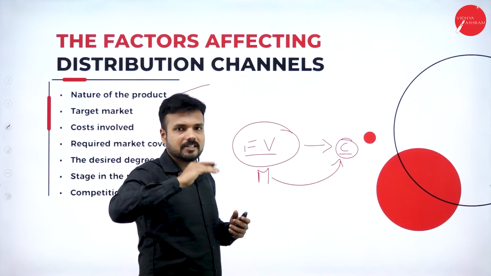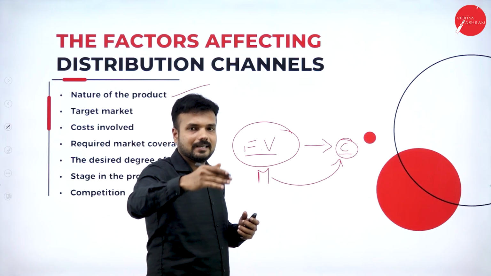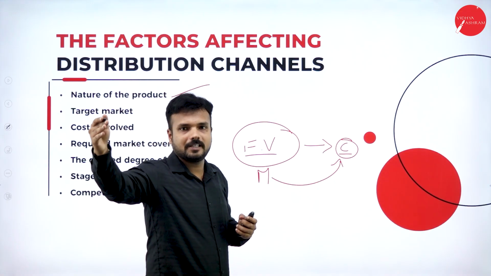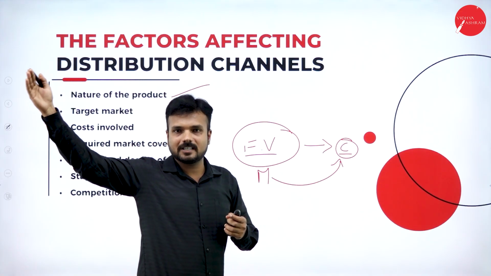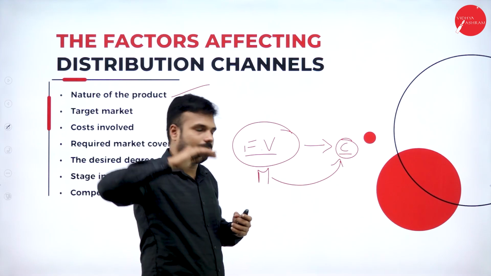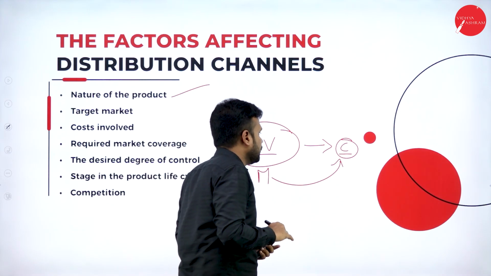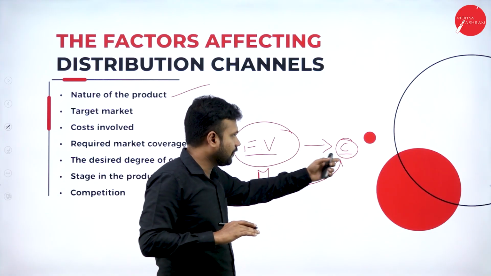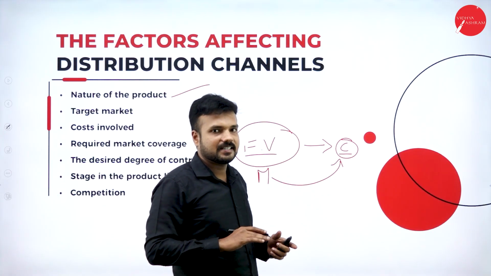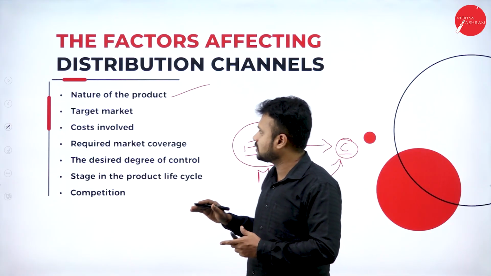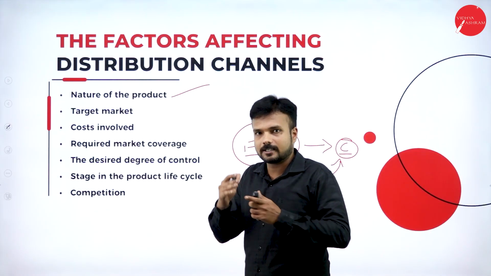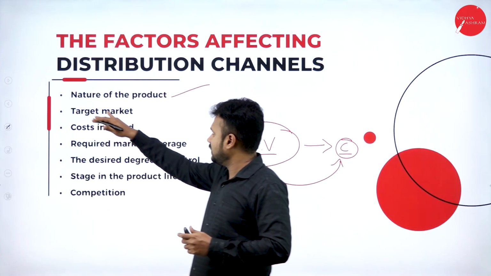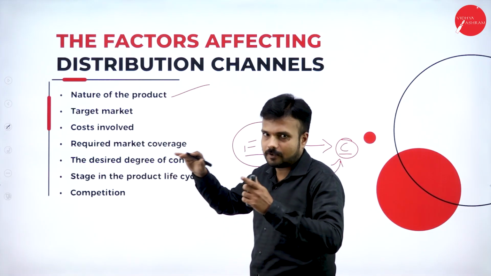Okay, we are supposed to purchase it from the retailer, because the retailer is going to purchase from the wholesaler, the wholesaler is going to purchase from the agent, and the agent is going to purchase directly from the manufacturer. So this is the formal way it happens for a few products. Few products will be sold directly from the manufacturer to the consumer. In the same way, distribution also varies from one product to another, whether it is a perishable product or a durable. It depends upon the nature of the product.